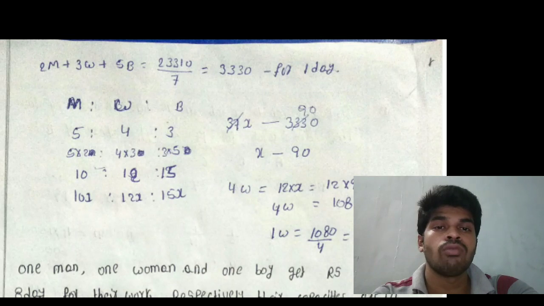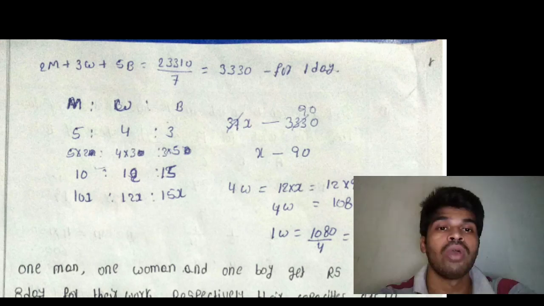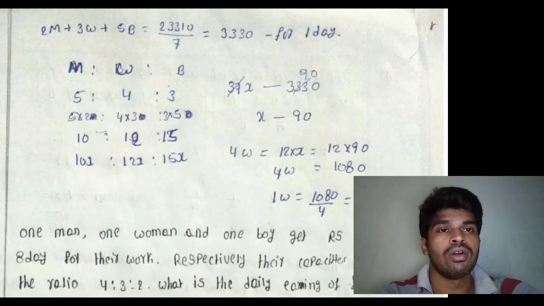Listen, the ratio is given only for a single man, single woman, single boy. That means 5:4:3 is the single man ratio, single woman ratio and single boy efficiency ratio. But in this question there are 2 men, 3 women and 5 boys. That's why 5 into 2, 4 into 3, 3 into 5, that equal 10:12:15, that equal 10x:12x:15x, total is 37x. 37x equal to 3,330, daily earnings of the 2 men, 3 women and 5 boys, so x equal to 90.